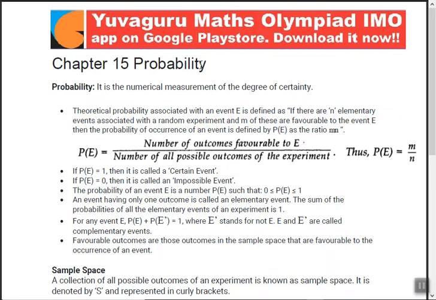Probability means basically chances. It is a numerical measurement of degree of certainty. Certainty means how much sure you can be that this thing will happen. That is probability.